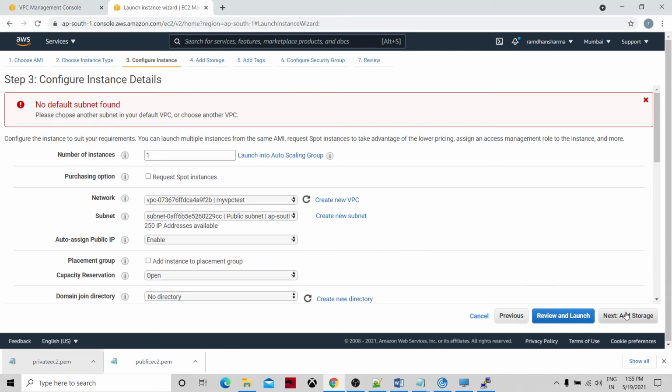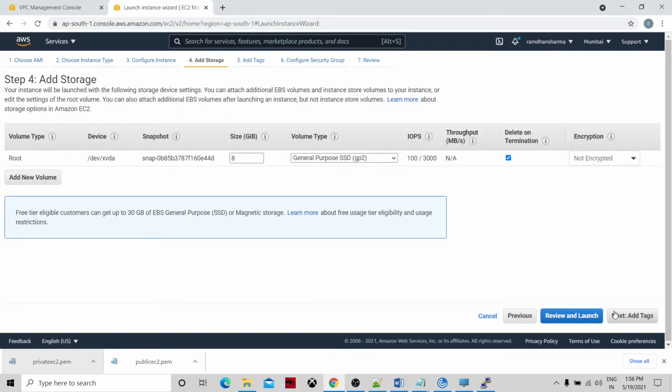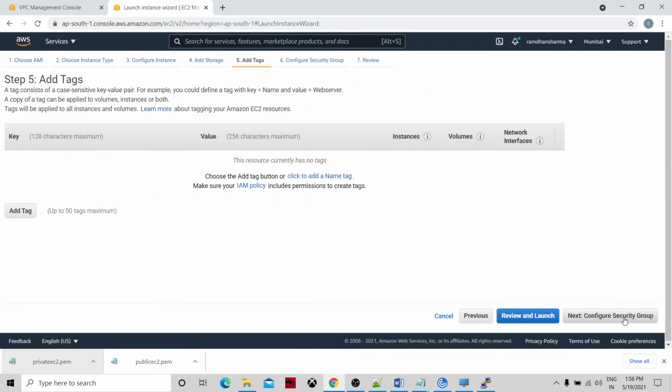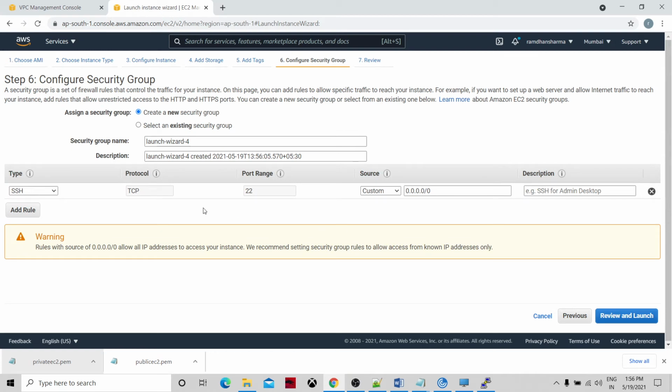Now adding the storage, we are not doing anything specific here, so just go ahead. Now this is the important thing. At the security group, we want to allow whichever traffic is coming in.